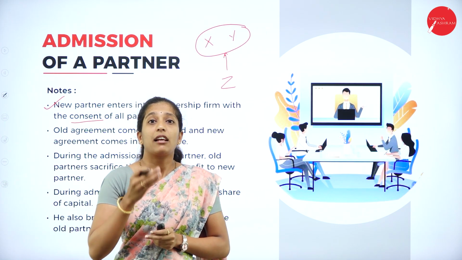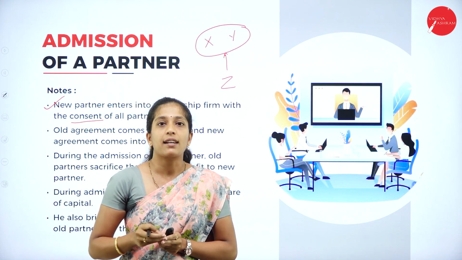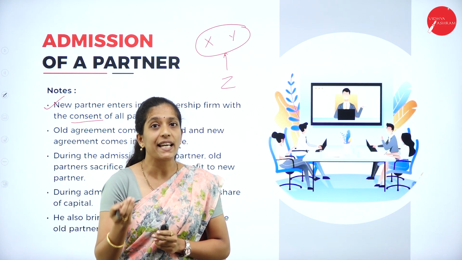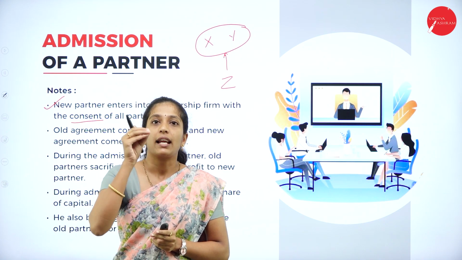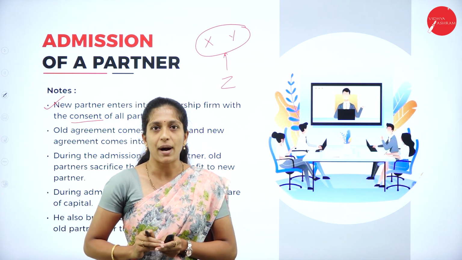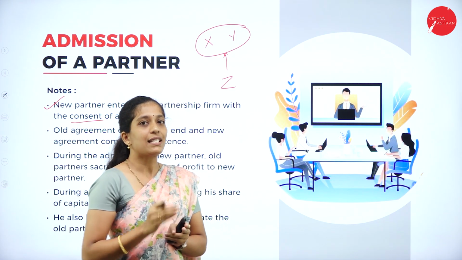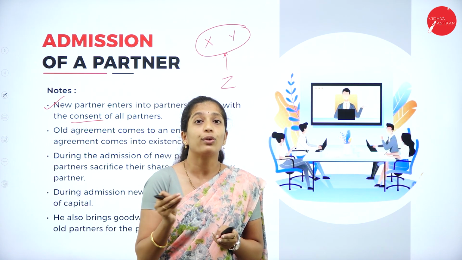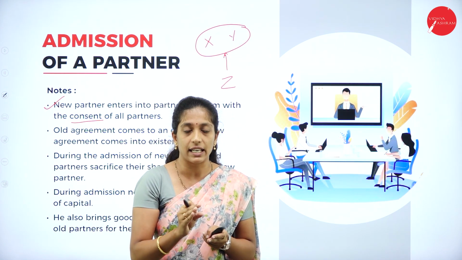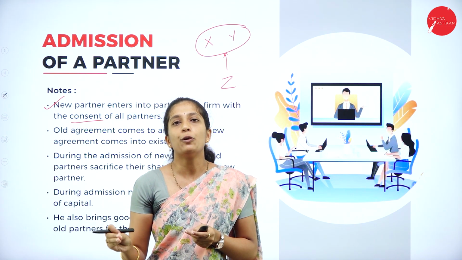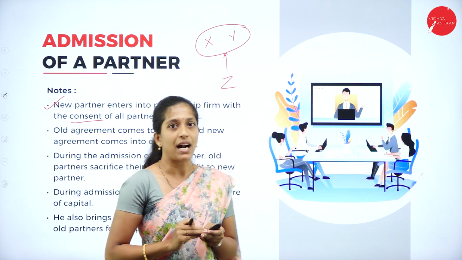For example, if M, N and O are partners and P wants to enter into a partnership firm, how can P be entered? All the three, M, N and O, agree, then only P can be entered into a partnership firm. So what does it mean? The first point says that a new partner can be entered only if the remaining partners agree. All the remaining partners have to agree, then only a new partner can be entered into a partnership firm.